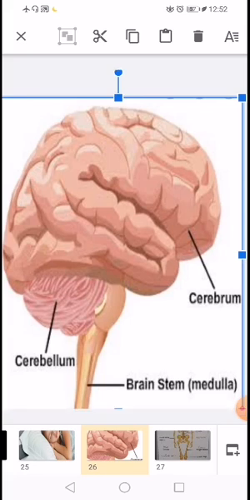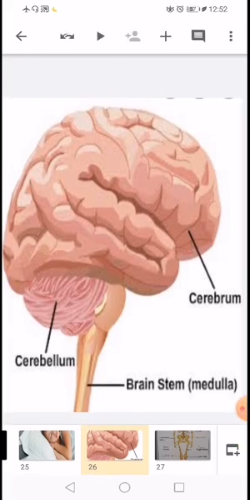The third part of the brain is called the medulla.